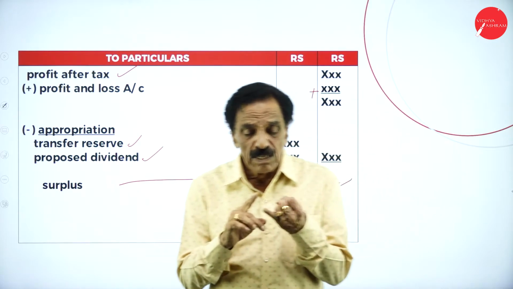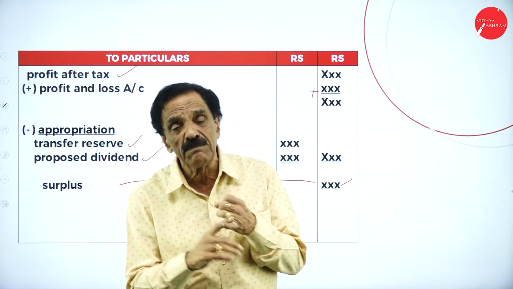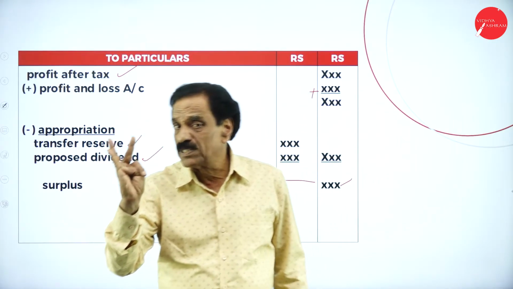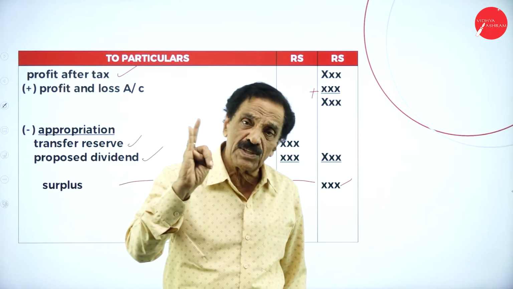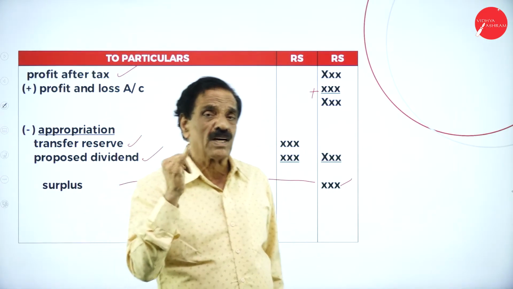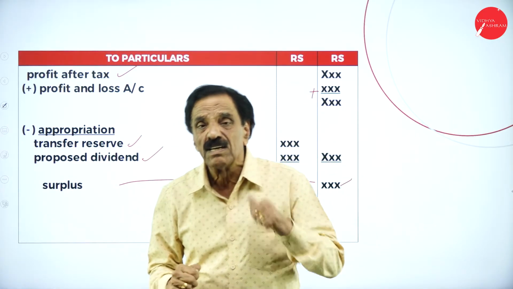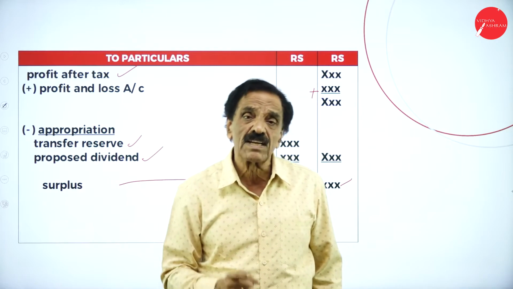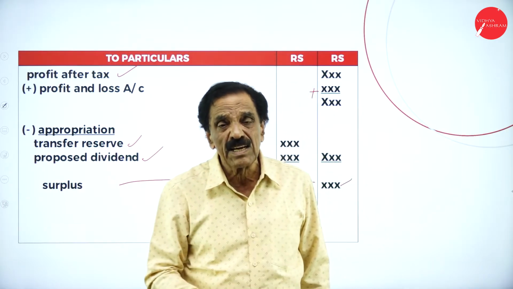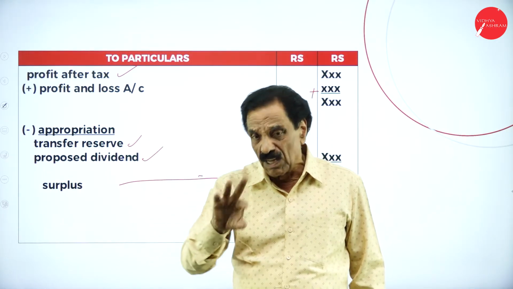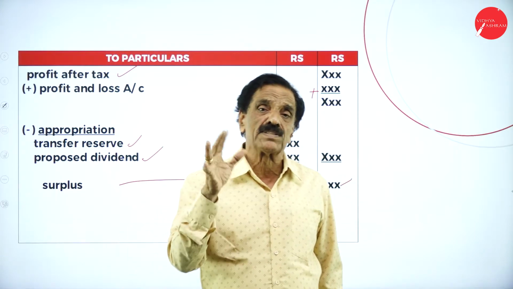I will repeat. Schedule number 1, share capital. Schedule number 2, reserve and surplus. Schedule number 3, secured loan. Schedule number 4, unsecured loan. Schedule number 5, fixed asset. Schedule number 6, investment. Schedule number 7, current asset. Schedule number 8, current liabilities and provision. Schedule number 9, miscellaneous expenses and loss.